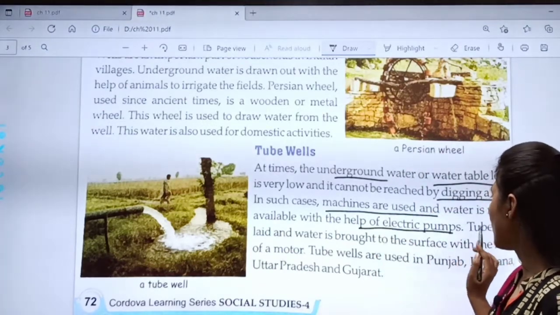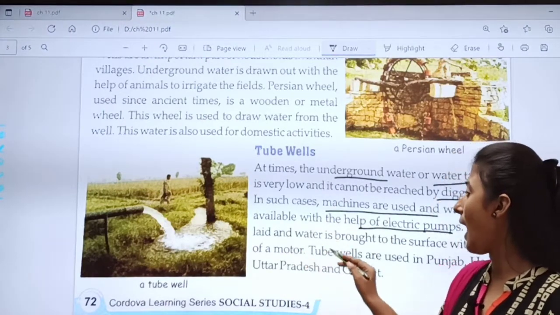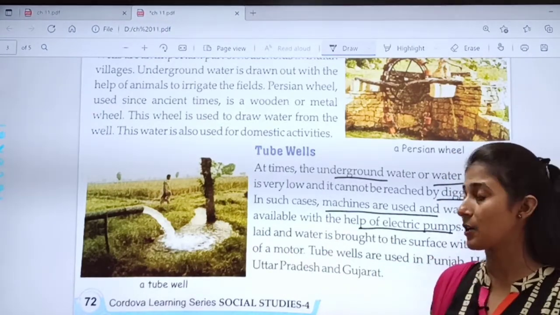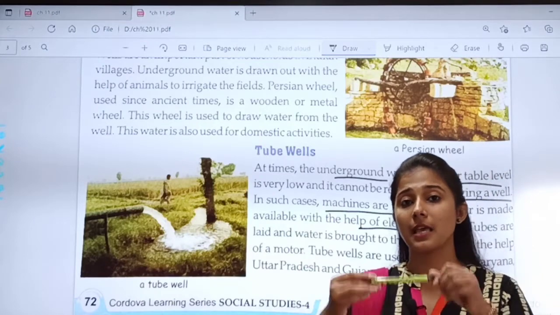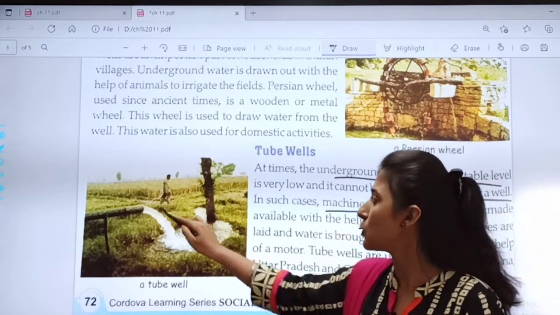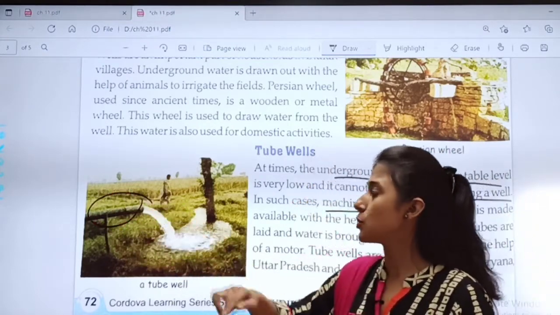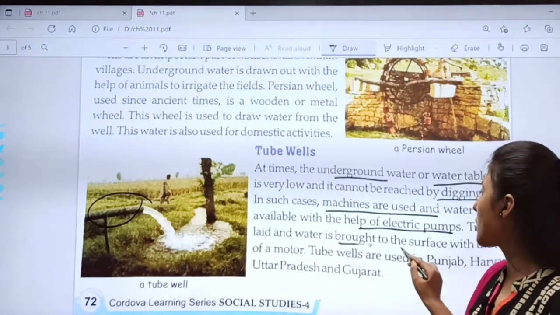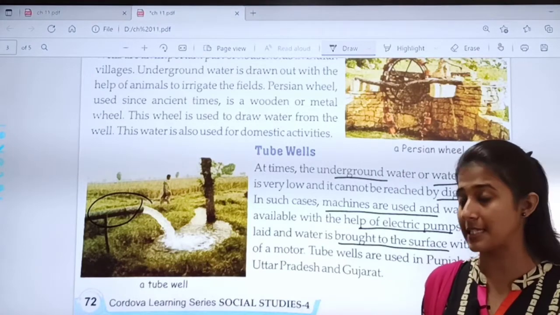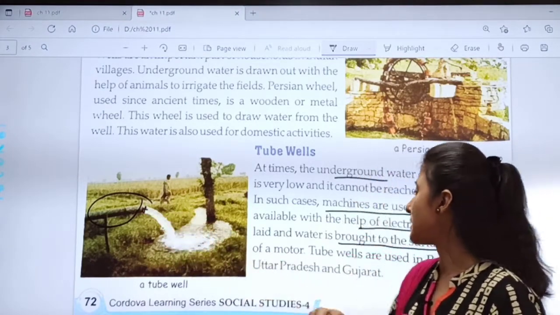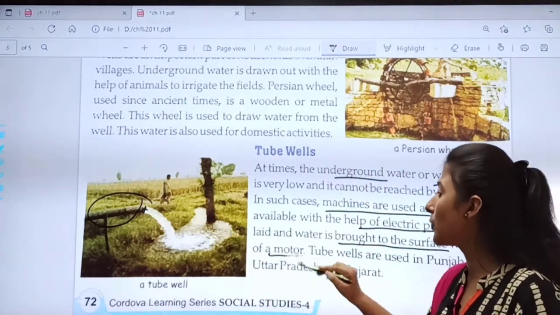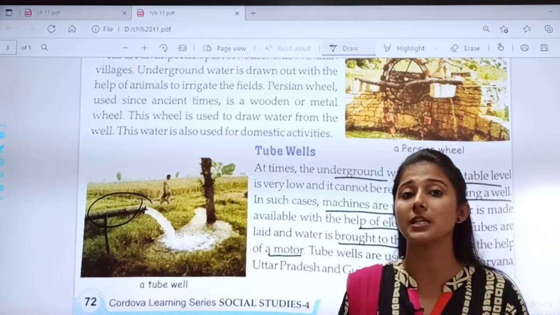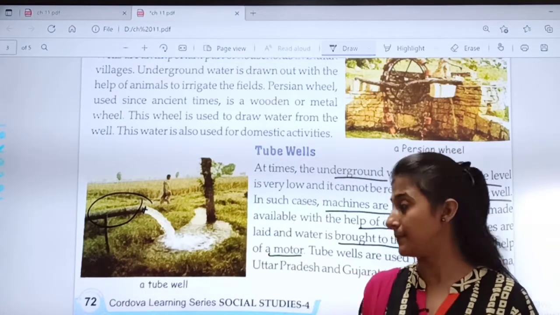Underline. Tubes are laid and water is brought to the surface. Laid means ऐसे उनको रखा जाता है. Can you see in the picture? The tubes are laid and the water is brought to the surface through the surface with the help of a motor. Now these tubes need the help of a motor.